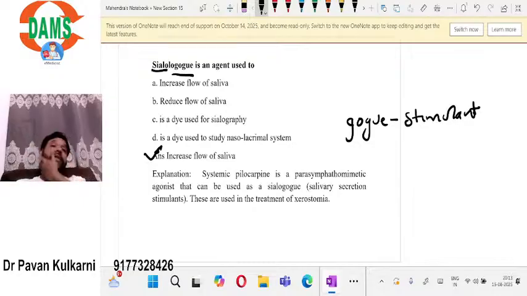So, in such cases where there is dryness of the mouth, we need to give an agent which stimulates salivary production. Such agents are called sialogogues. Nowadays, with the advancement in the pharmacy industry, these sialogogues come as chewing gums. Xerostomia patients are asked to chew them, and with the help of the chewing gum, there is increased salivary secretion. One famous sialogogue which is frequently used is pilocarpine.